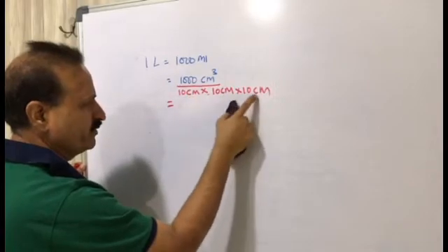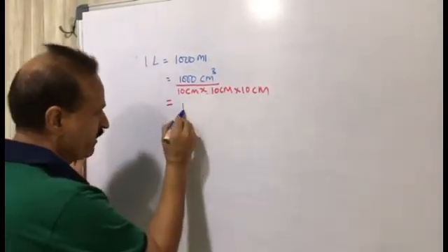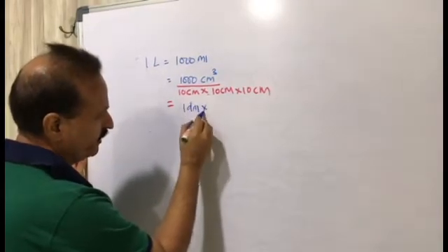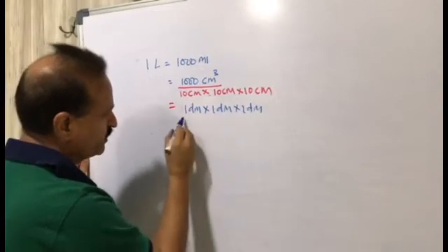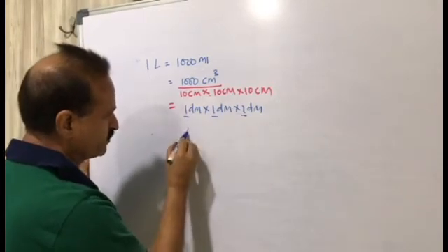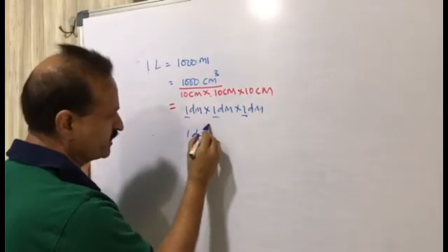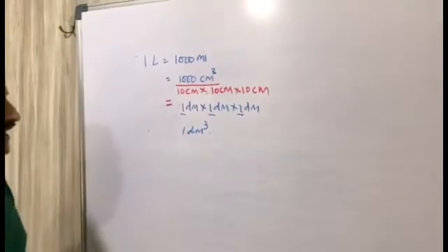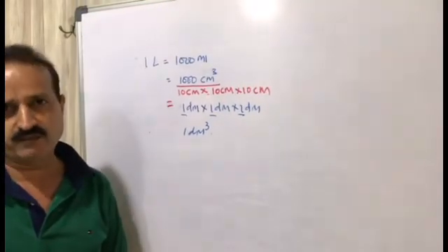Cm into cm into cm means it is cm cube. 10 cm equal to 1 dm. So it is 1 dm into 1 dm into 1 dm. It means 1 into 1 into 1 means 1. dm into dm into dm means it is dm cube. dm means decimeter. 10 centimeter equal to 1 decimeter.